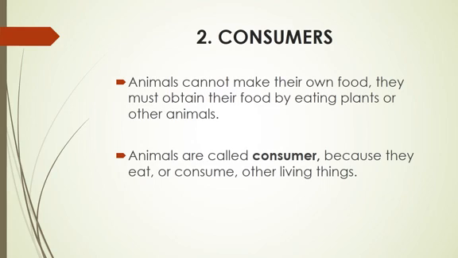In the same way, animals cannot make their own food. They also obtain their food by eating plants and other animals. So these are called the consumers. And again, I will repeat the point that humans are consumers. We are not the producers. We can cook the food, but we cannot make our own food. So that is why humans are also consumers.